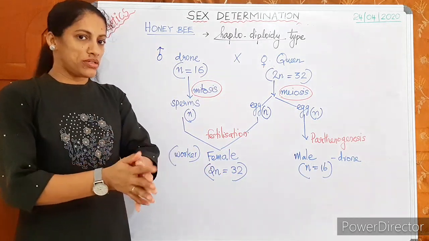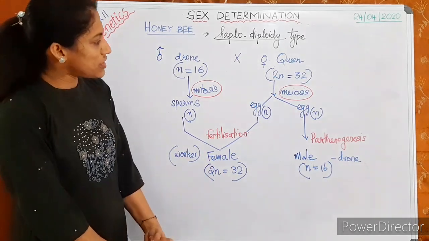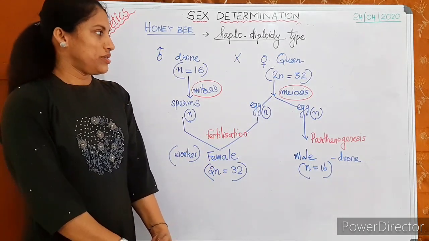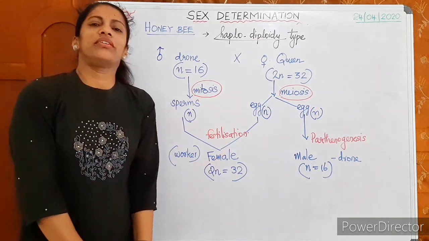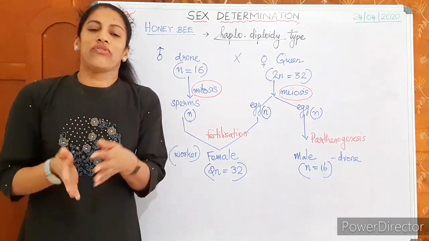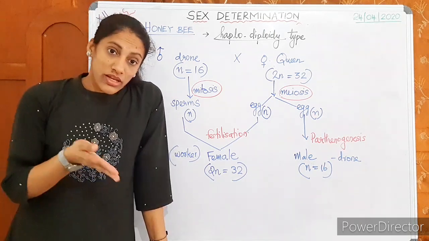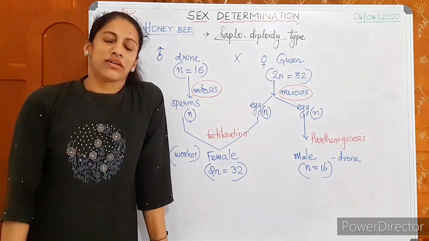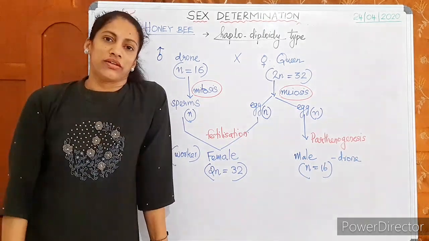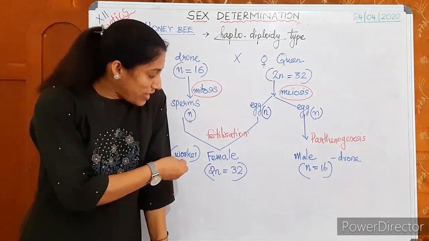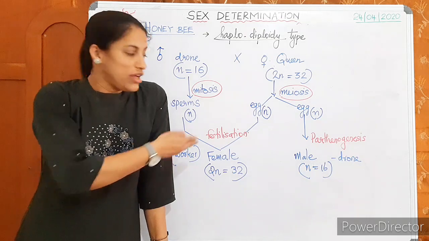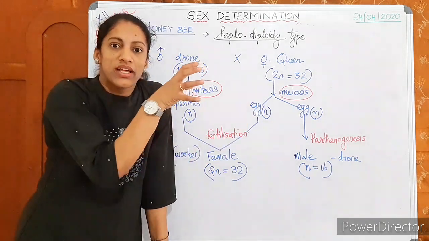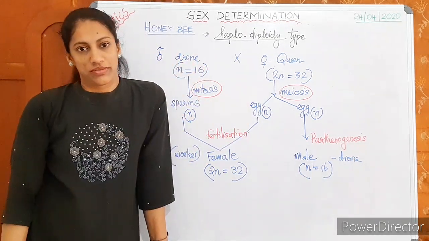It's a new topic introduced, so it has to be studied easily. Here, what determines the sex? You tell me, what determines the sex? Whether it's male or female, how can we tell? Is there any X and Y chromosome? Tell me, what determines the sex here? The bee is male if it has only one set of haploid chromosomes.